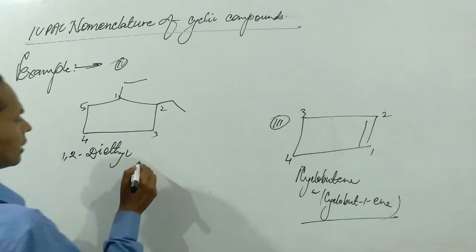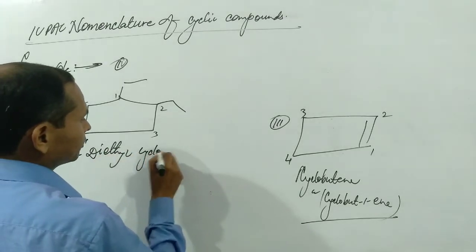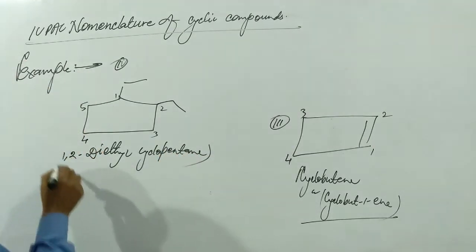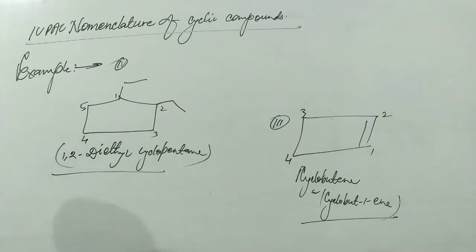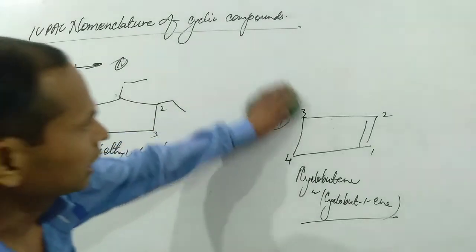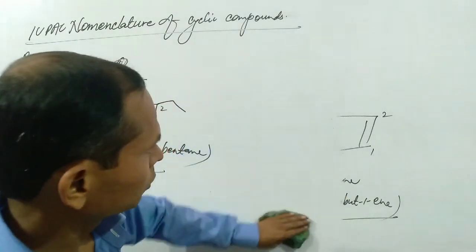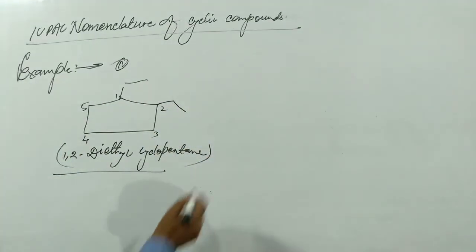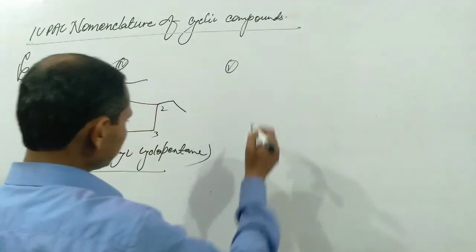So we can write 1,2-diethyl cyclopentane. This is the name of such compound. In this way, we can write the IUPAC names of more and more cyclic compounds. This is the 5th example.